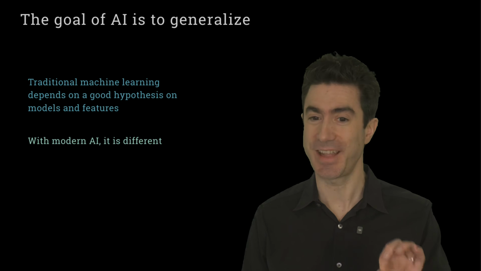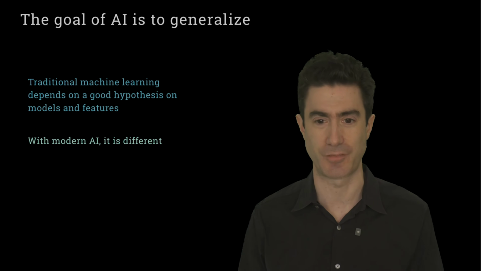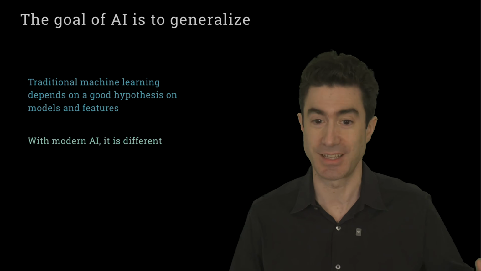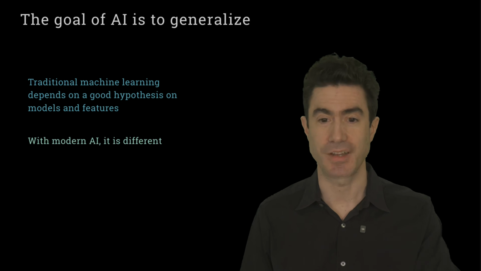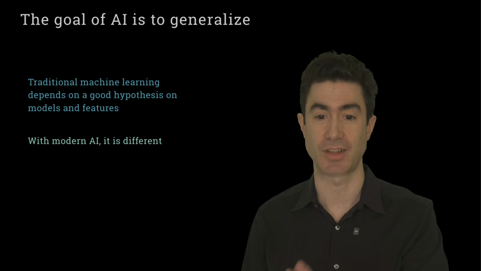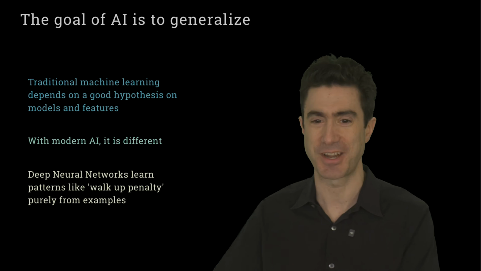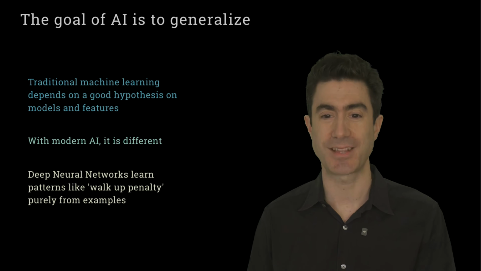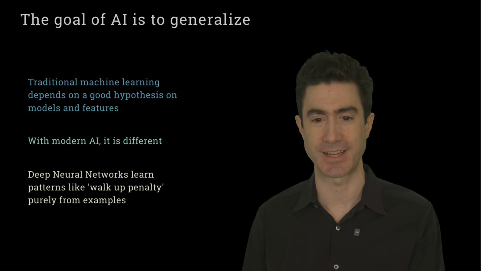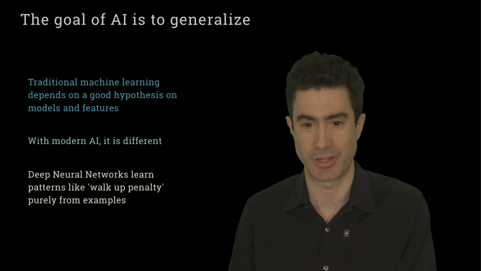It doesn't depend on this kind of domain expertise or on coming up with these sorts of things called features, things like square feet and floor number that might explain the data. Rather, it takes enormous numbers of examples and huge numbers of parameters. Again, these mixers connected to mixers, these neurons connected to each other, and it automatically learns the patterns from the data without being given examples of hypotheses and features.